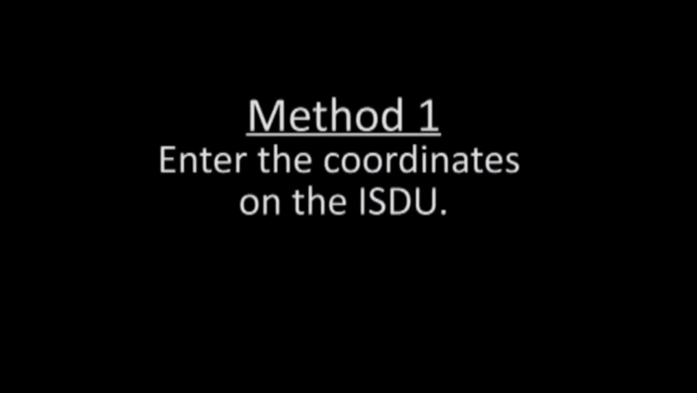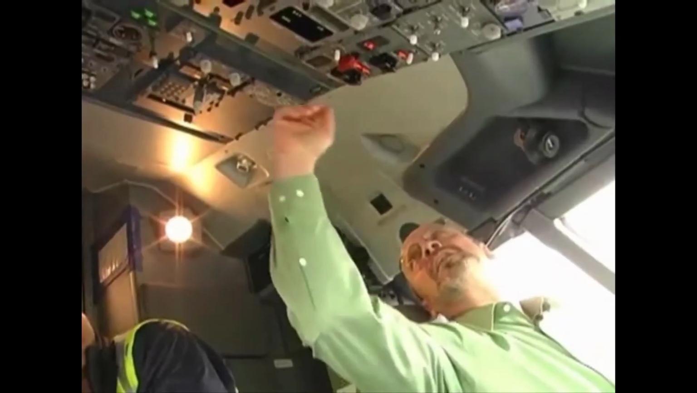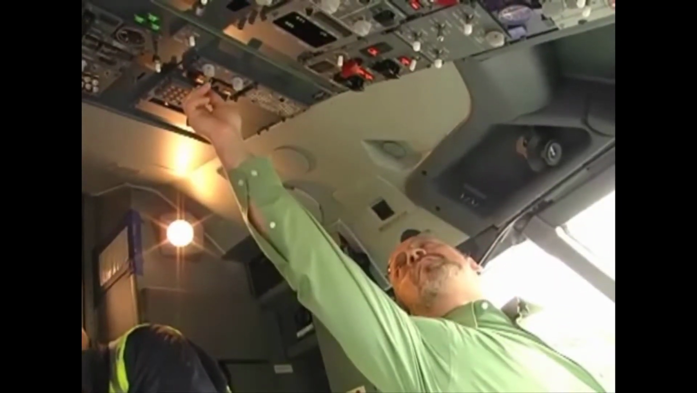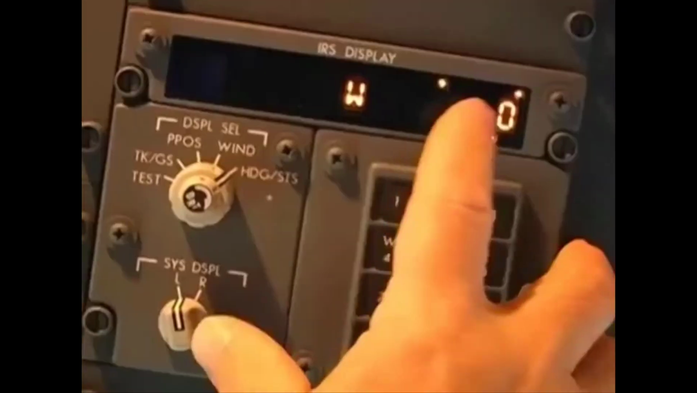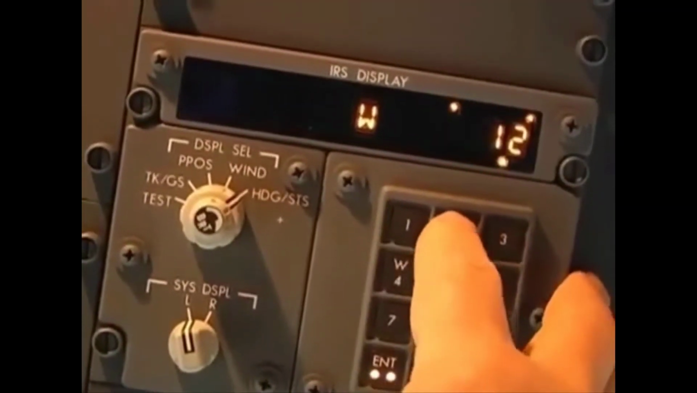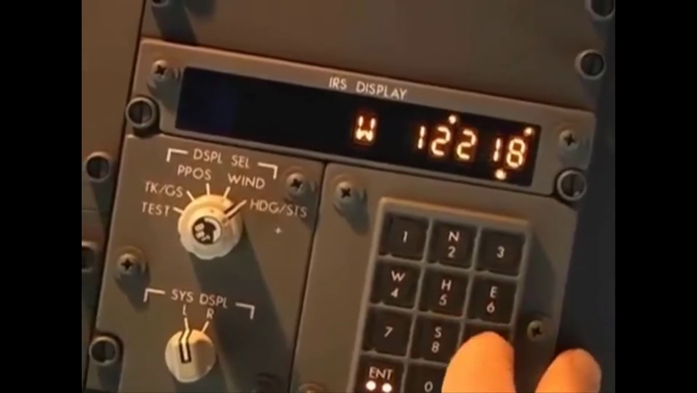If you already know the aircraft position, you can enter the coordinates directly on the ISDU. Set the display select switch to PPOS, key in the latitude and longitude, and start the alignment.